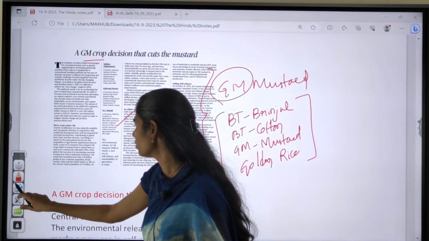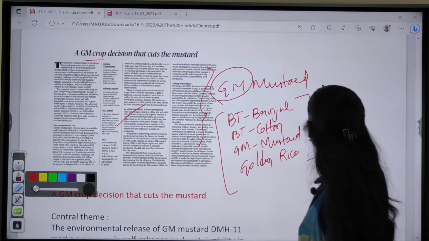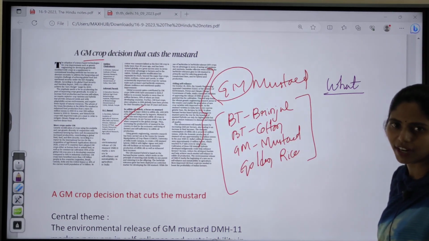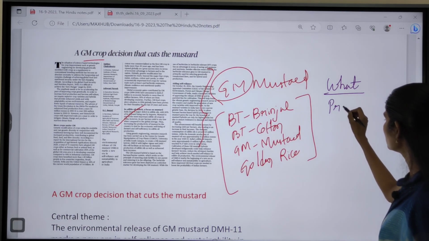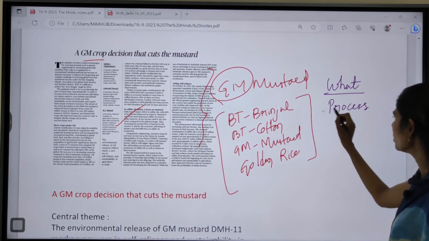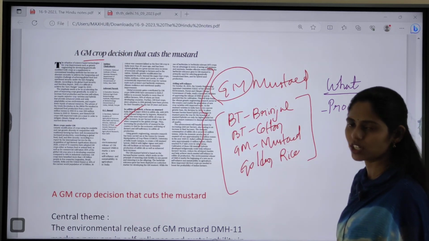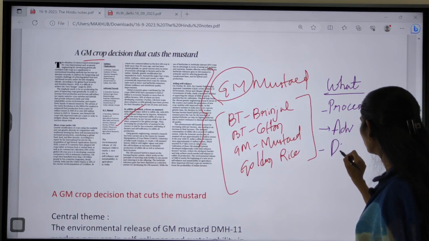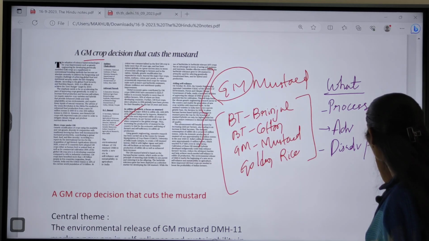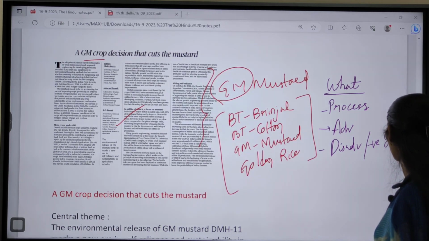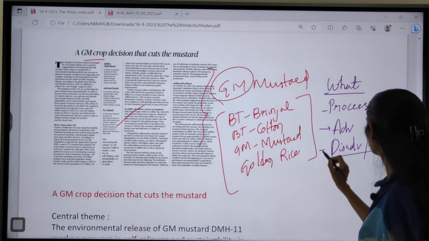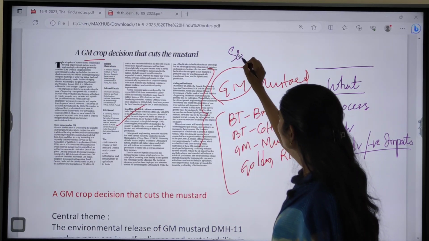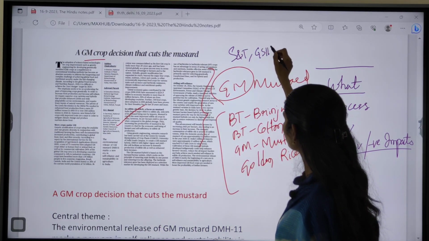So from the UPSC point of view, you have to focus on what this GM mustard is, or what genetically modified crops are, and what process we are using here, because from this process also you can get some prelims questions. You have to see what the advantages are, and what the disadvantages or negative impacts of these GM crops are. These are some important things that you have to focus on, and this topic is important from your science and technology, which comes under your GS paper 3.